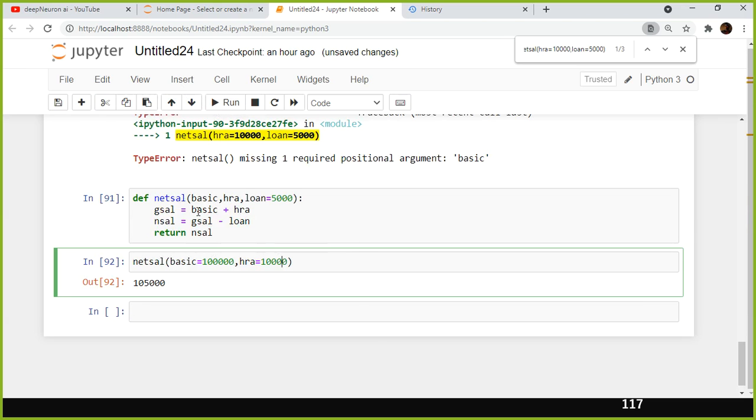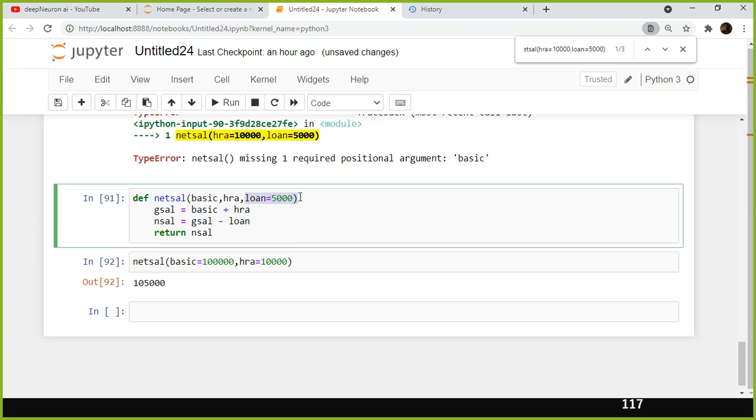Look here, basic, HRA, right? So this one, but loan you don't have to pass it here. The last argument is supposed to be a default parameter. You cannot use the first argument as a default parameter. Keep that in mind. This is the rule, okay? If I use this, what will happen? Why is it not allowing me? So 100,000 it can allow, right? What is the rationale behind that?